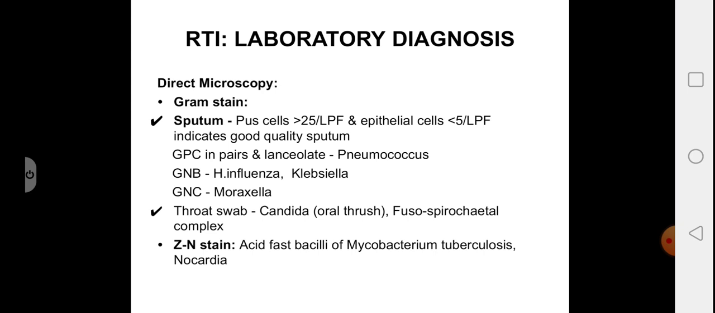And you may detect gram-positive cocci in pairs which are lanceolate and capsulated in case of pneumococcus, or gram-negative bacilli like Klebsiella and Haemophilus influenzae, or gram-negative cocci like Moraxella. A Gram stain of throat swab is only useful to detect Candida in case of thrush and fusospirochetal complex in case of Vincent's angina. Ziehl-Neelsen staining is useful to detect acid-fast bacilli of Mycobacterium tuberculosis and Nocardia.